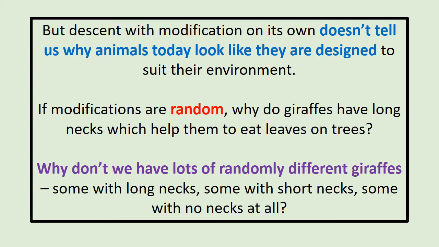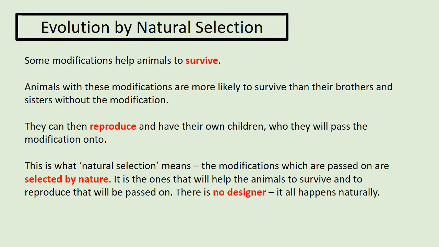So descent with modification helps us to understand how animals change. It doesn't help us to understand why animals seem so suited or designed for the place where they live. So we have to understand the next bit, and that is what's called evolution by natural selection. When these modifications happen, when animals change, some of these modifications help animals to survive. Animals with these modifications are more likely to survive than their brothers and sisters without the modification.